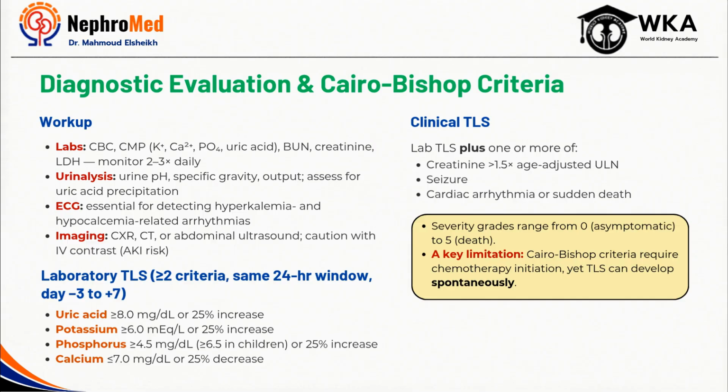It's also important to recognize the limitations of these criteria. They were developed primarily for treatment-related TLS and do not fully capture spontaneous TLS, which can occur before therapy is ever initiated. So the takeaway is that TLS remains largely a lab diagnosis, and the best outcomes occur when metabolic abnormalities are identified and treated before organ dysfunction starts to develop.